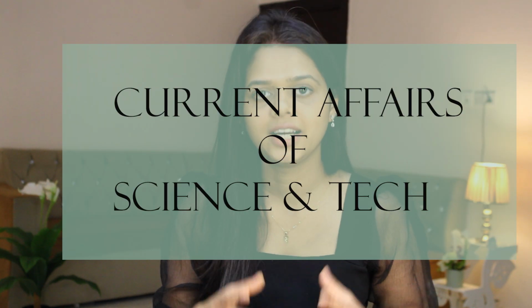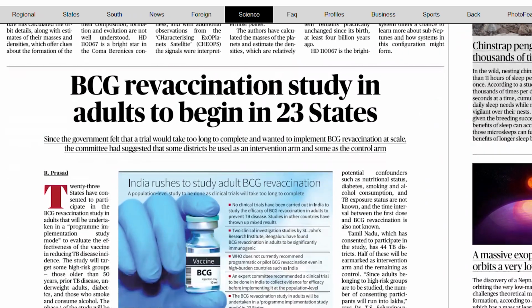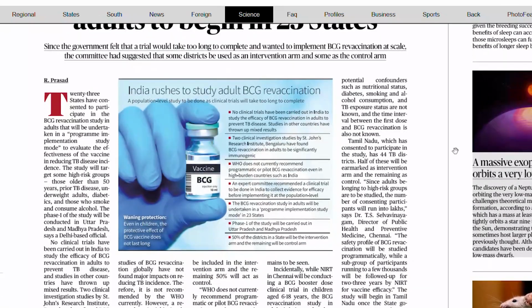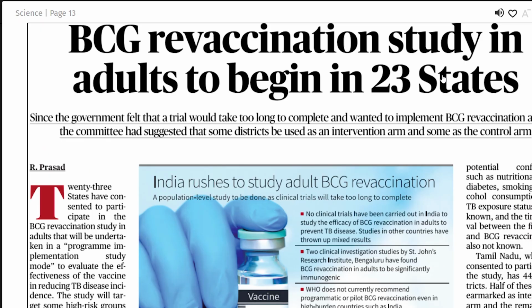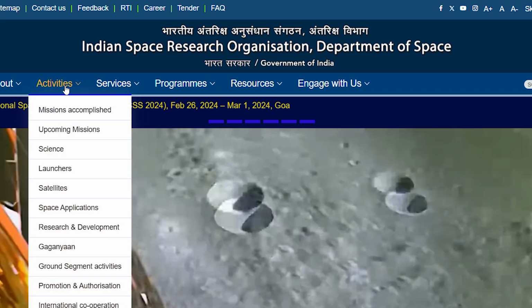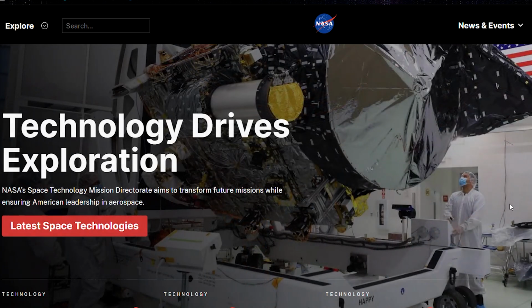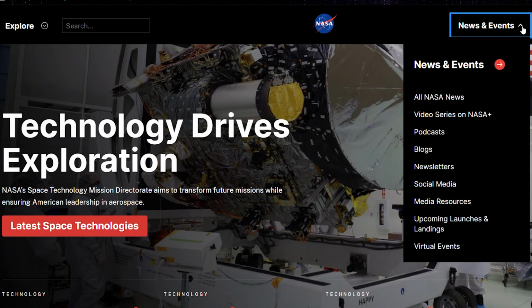Next, for covering the current affairs that is specific to science and technology, every week, that is on the Sunday edition, you will get a science and technology portion in The Hindu newspaper. So read the current affairs regarding science and technology from there. Secondly, you can also go through the websites of ISRO as well as NASA, where you will be updated with the latest space missions that are happening. Thirdly, the website of the Ministry of Science and Technology. In this, for any developments in science and technology, you will get all the current events that are happening.